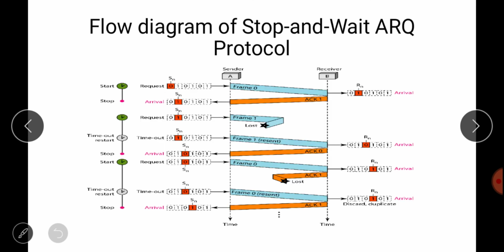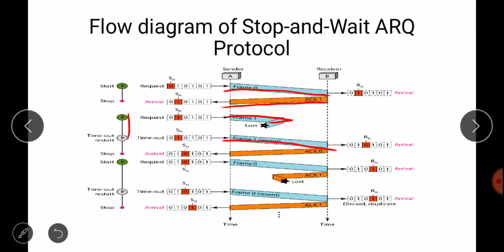See, this is frame number 0, or whatever frame number 1. We are sending frame number 0, then the receiver sends the acknowledgement. So we have received the acknowledgement, and again we can send frame number 1. Let's suppose this frame number 1 is lost. At some time the timer of frame number 1 expires, so it will send frame number 1 again.